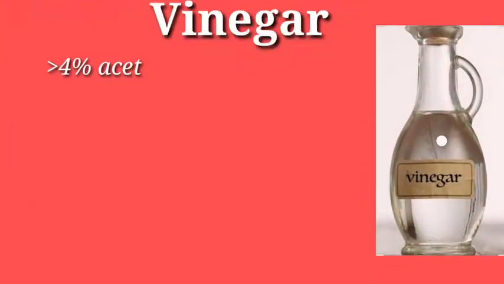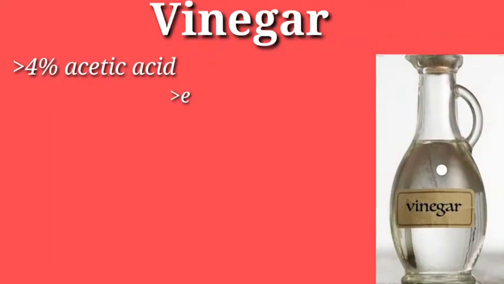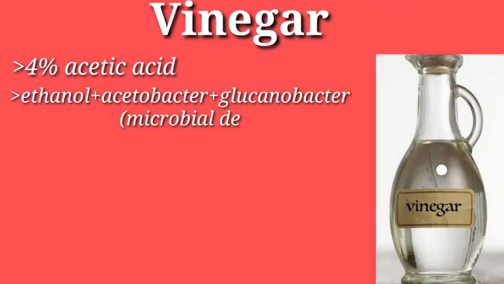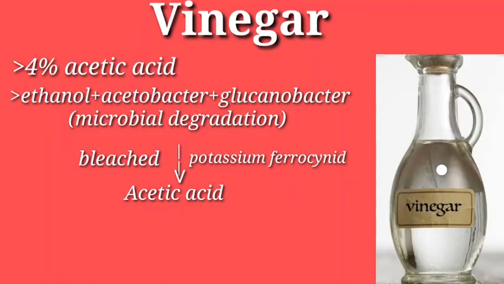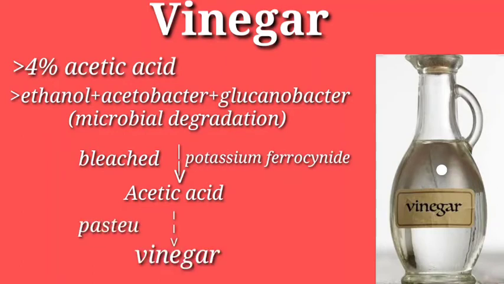Vinegar is used in each country of the world to impart sour taste to food materials and also as a preservative of pickle, sauce, ketchup, chutneys, etc. Chemically, vinegar is 4% acetic acid. Vinegar can be manufactured by adding 4 grams of acetic acid in 100 grams of water, or the other method is ethanol plus the two bacteria, Acetobacter and Gluconobacter. They are mixed with that ethanol for the microbial degradation.